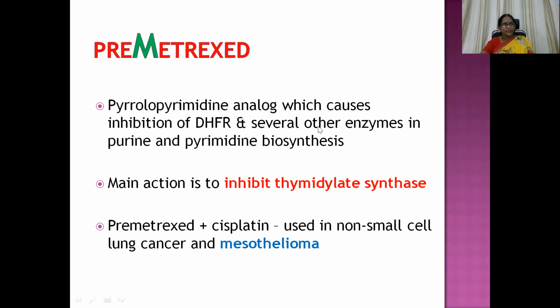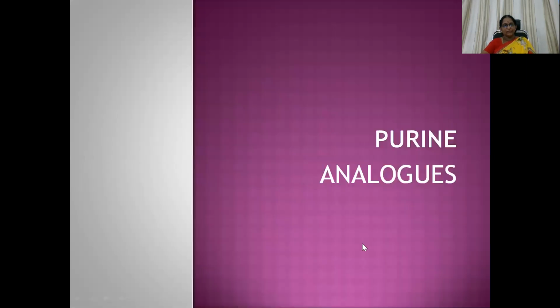Then pemetrexed. The M means it is used mainly in the management of mesothelioma. This is a pyrrolopyrimidine analog which causes inhibition of DHFR and several other enzymes in purine and pyrimidine biosynthesis. The main action is to inhibit thymidylate synthase. When this molecule is combined with cisplatin, it is used in the management of non-small cell lung cancer and mesothelioma.